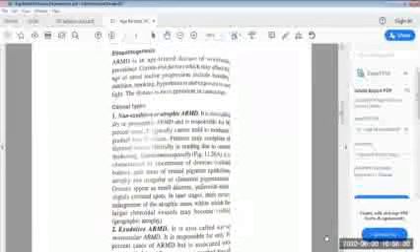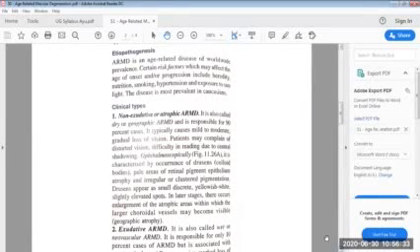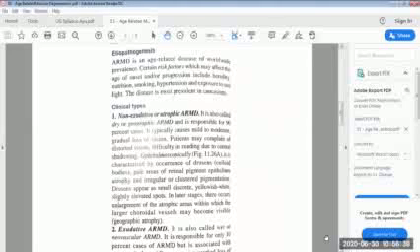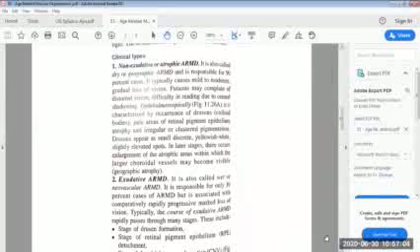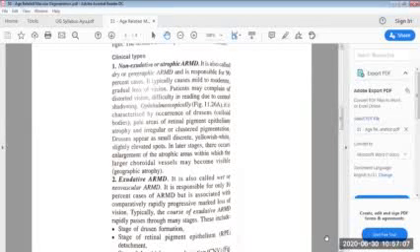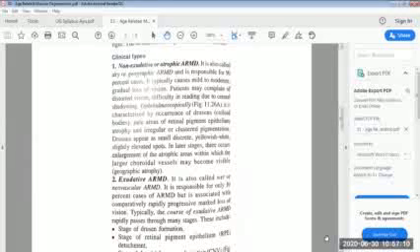First, we'll discuss the etiopathogenesis of ARMD. It is an age-related disease of worldwide prevalence. Certain risk factors which may affect the age of onset and or progression include the heredity, nutrition, smoking, hypertension, and exposure to sunlight. The disease is most prevalent in Caucasians, and the clinical types of ARMD are: first is the non-exudative or atrophic ARMD. It is also called a dry or geographic ARMD and is responsible for 90% cases.